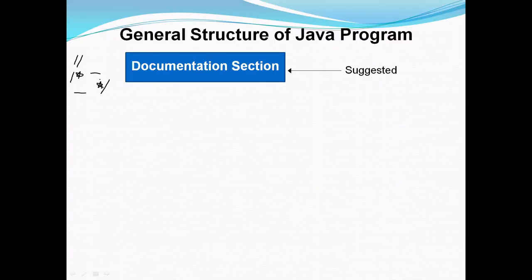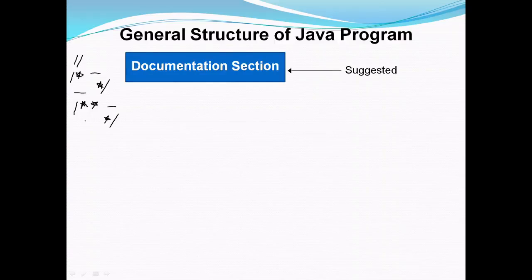Apart from these two types of comments, Java also uses a third style of comment known as documentation comment. A documentation comment looks something like this: forward slash, instead of a single star we have a double star, remember. Then you have your comment and it is closed with star and forward slash.